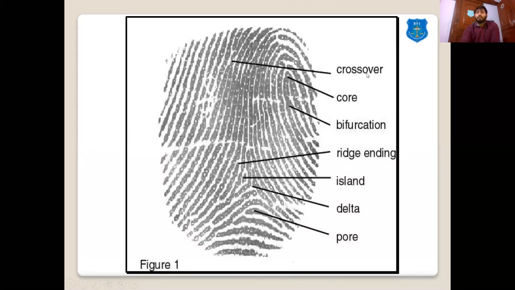Like you can see, this is a fingerprint. You can see a crossover here. The ridges are crossing each other. You can see the core. We can see a bifurcation, meaning a single ridge is splitting into two. The ridge ending, you can see a ridge is ending over here. Or we can see an island or a dot. We can see the delta. The core is not an individual characteristic. So we can see all these things, and we have to compare them. Then I will let you know how the comparison process is done.